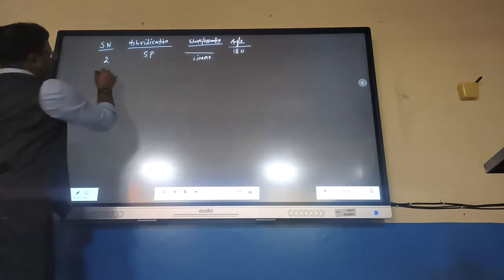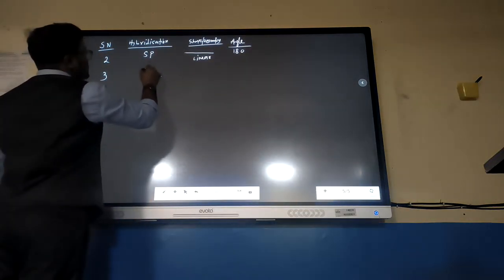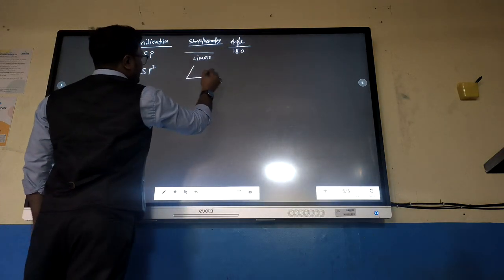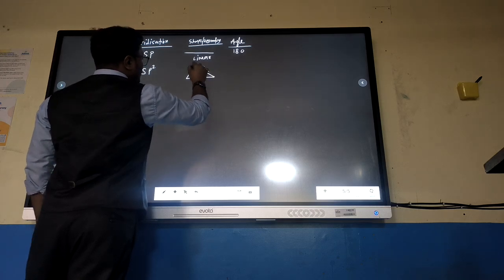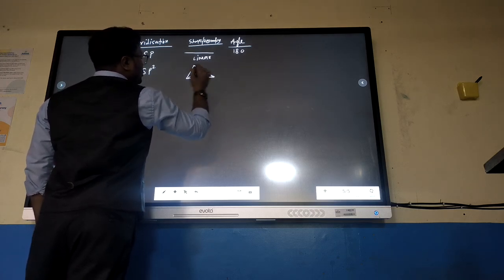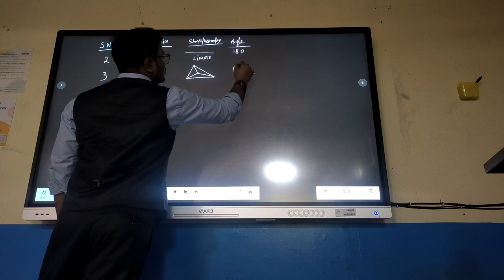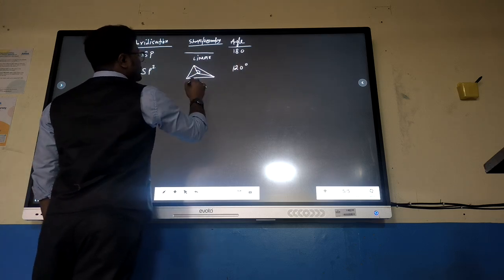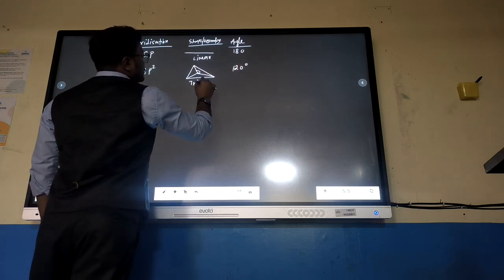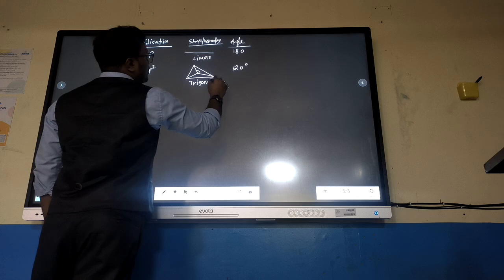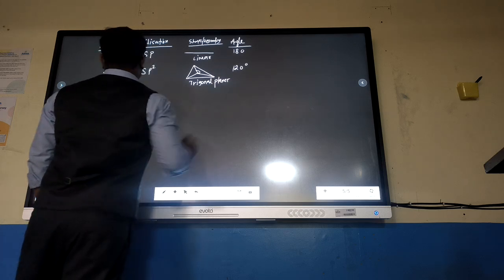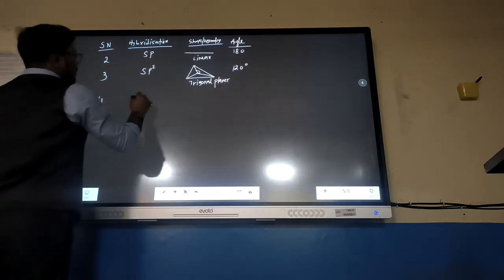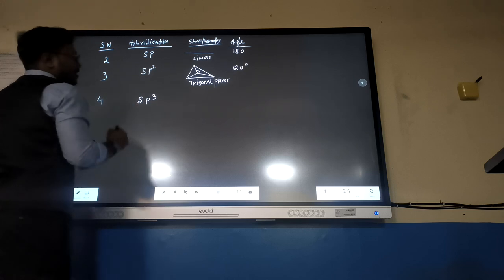Now, if we take 3, it will be sp2. The shape will be like this, and the geometry will be the same. The angle is 120 degrees. This is known as trigonal planar. If we take 4, it is sp3.